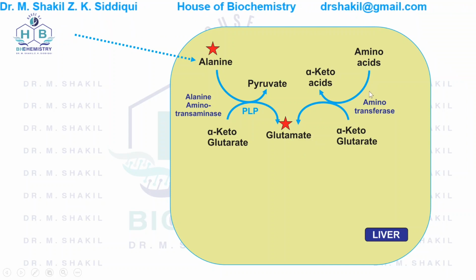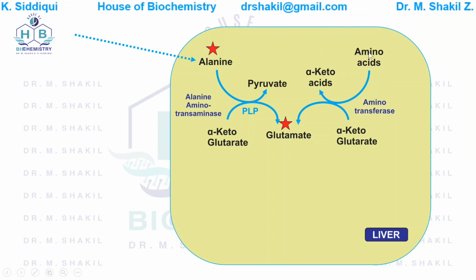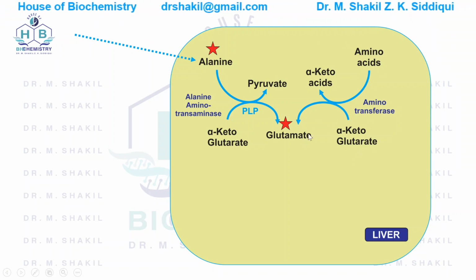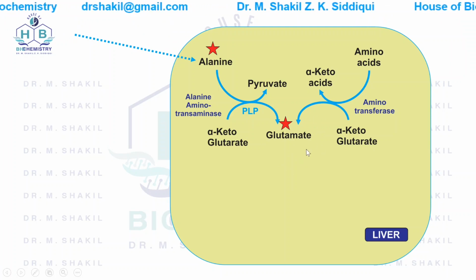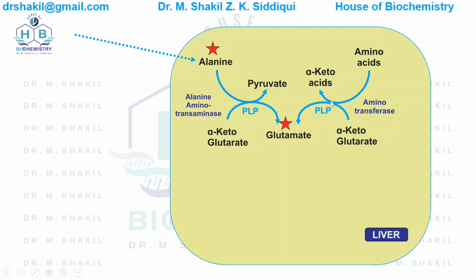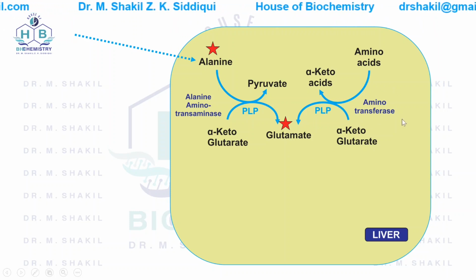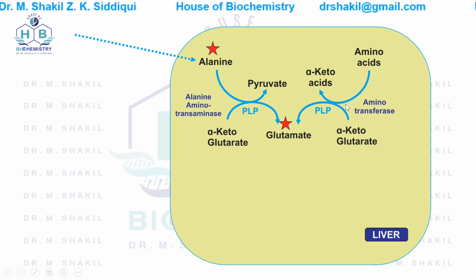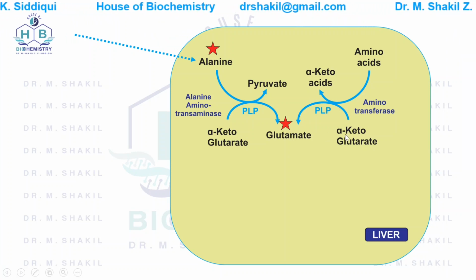The amino acids are converted into alpha keto acids, and the nitrogen is put onto alpha ketoglutarate, which is then transformed into glutamate. And this reaction again uses the coenzyme pyridoxal phosphate. Remember this, whenever there is an aminotransferase acting on an amino acid, the coenzyme will always be pyridoxal phosphate.